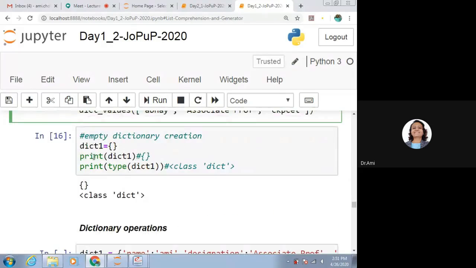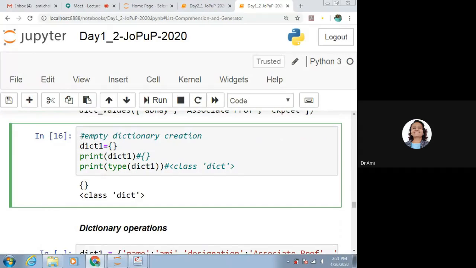If we want to create an empty dictionary, what we should do is dict1 is equal to empty braces. Print dict1 will give us the empty braces only, and if we print the type of this one, it will give us the class dict.